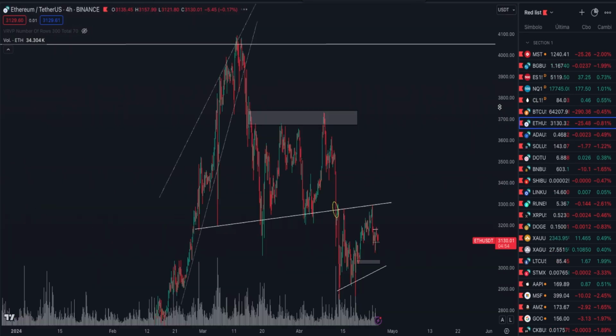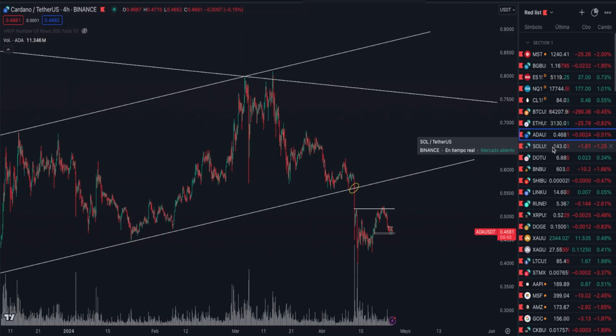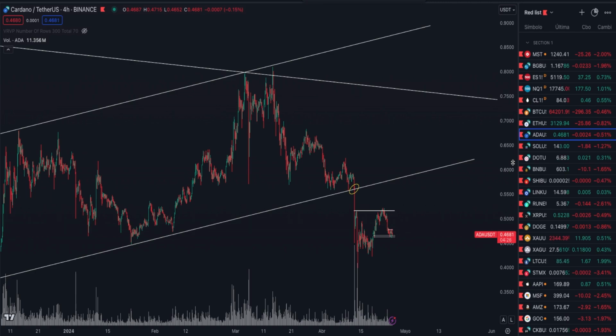Now, let me share with you what we're seeing on the Ethereum chart, how we cross-reference this information along with the charts of certain altcoins that frankly contribute depth to the analysis.